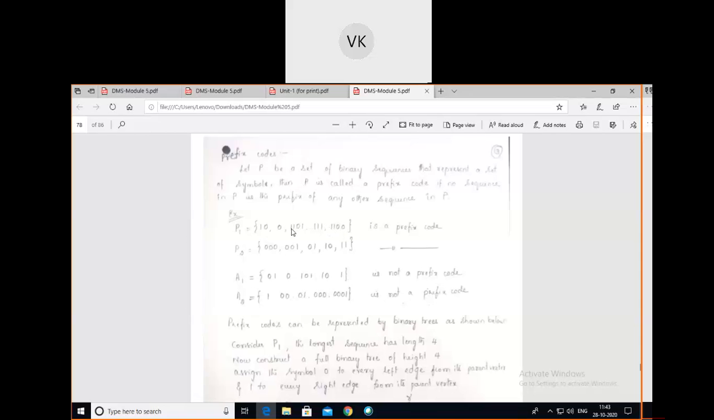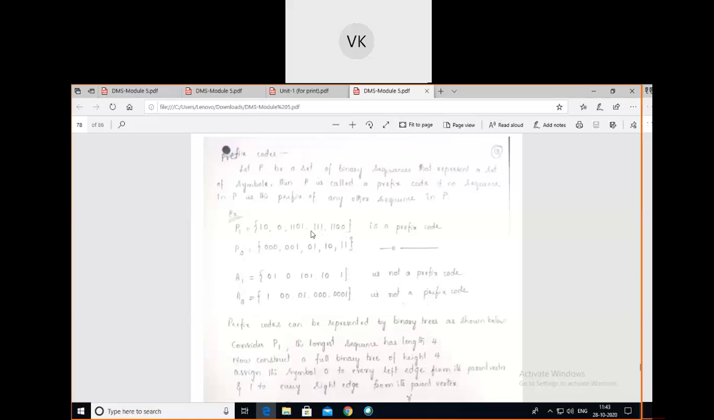Leave it. Next one, double 1 0 1. You see this double 1 0 1 is not the beginning of any other sequence in the given list. Two are there, only one element, leave it. Triple ones are there, leave it. Double 1 double 0 are there, leave it. So this is not the prefix of any other sequence in the given list.